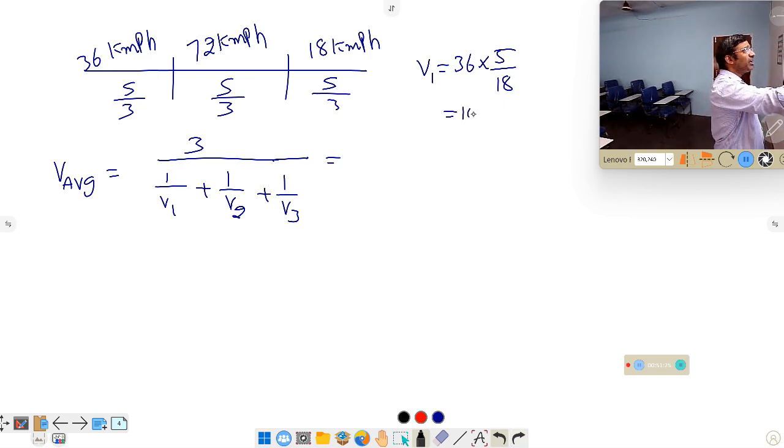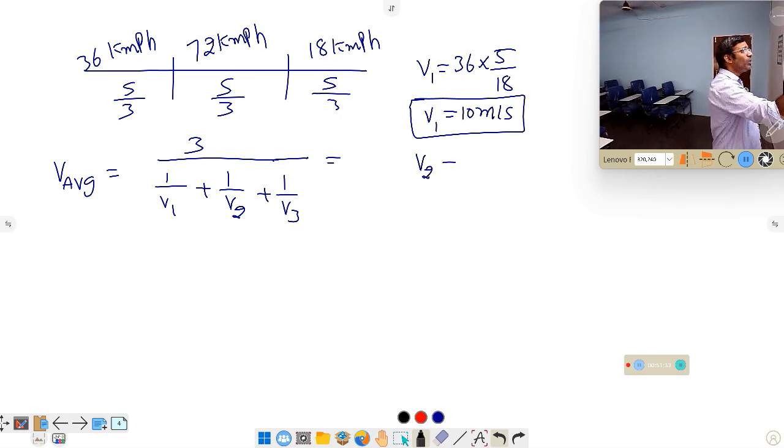You'll get speed 10 meter per second. Right? Now what is v2 value? v2 is 72. 72 into 5 by 18. So how much are 18 threes? 30 plus 24. Check it for 4 times. 4 times means 40 plus 32. 40 plus 32 is 72. That means it will go 4 times. That becomes v2 is equal to 20 meter per second.